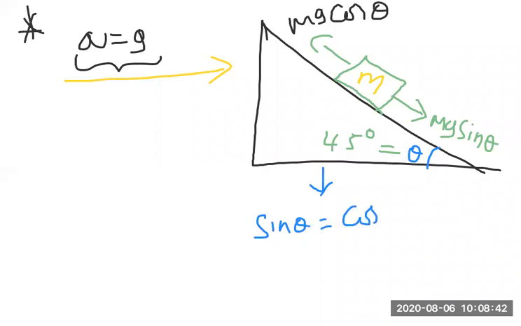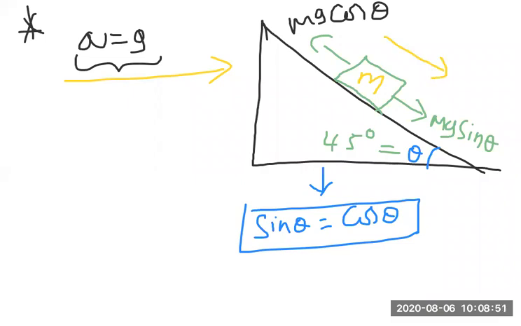What is the acceleration here? The acceleration will be 0. There is no acceleration if the upward force and downward force are equal. So this is one situation.